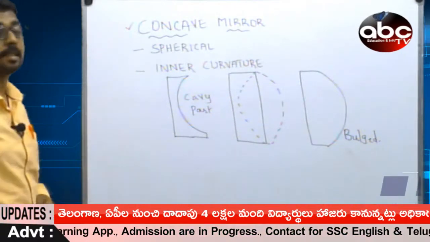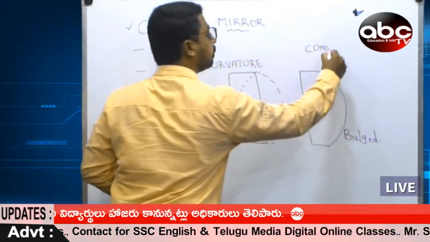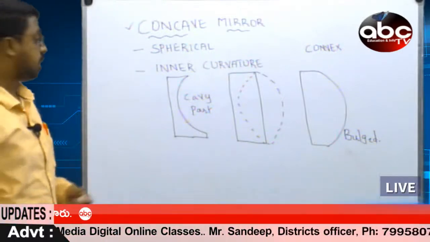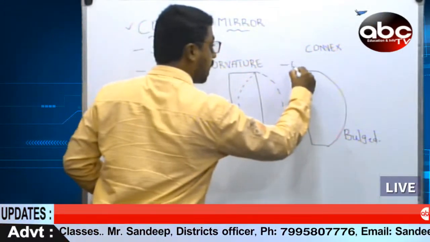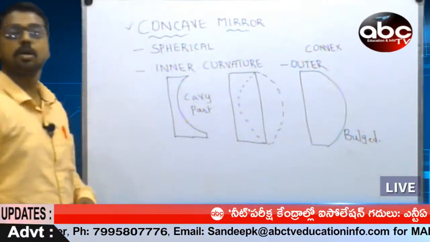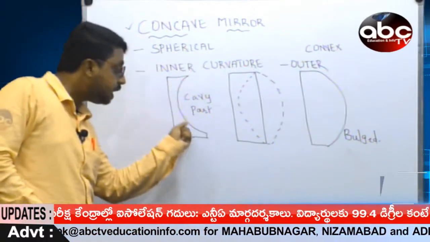So this is nothing but called a convex mirror. And of course, naturally it has an outer curvature. Dear students, just now I said that it is an inner curvature.